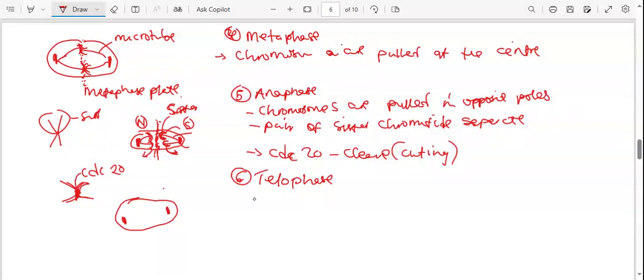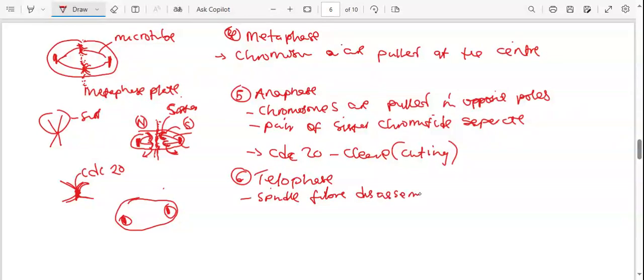So now these guys are no longer needed. We don't want to perform another division after this, unless the cells grow again. So what will happen is that they would disintegrate or disassemble. So spindle fibers disassemble.